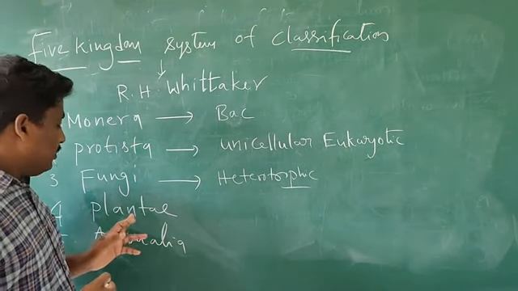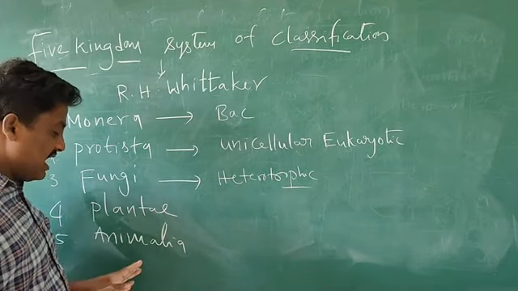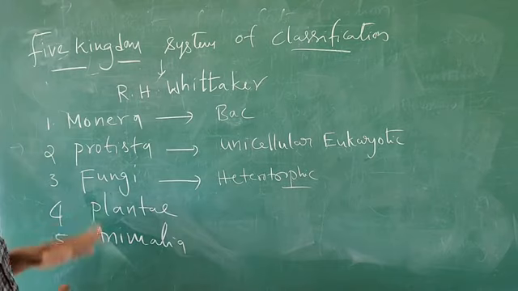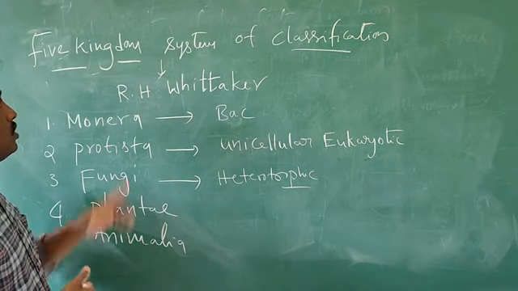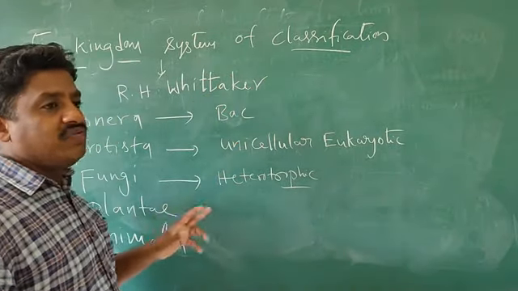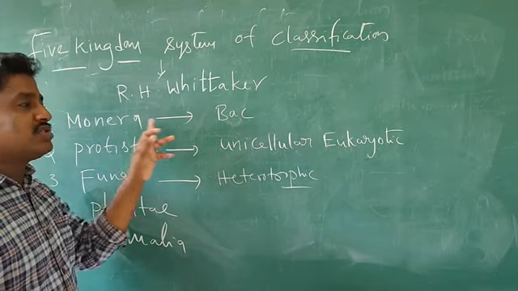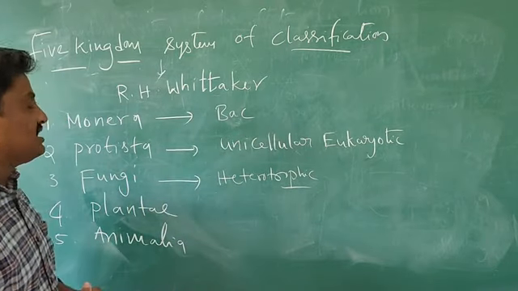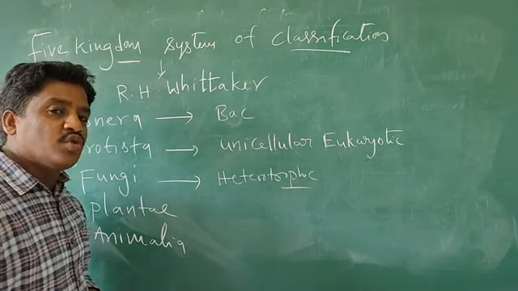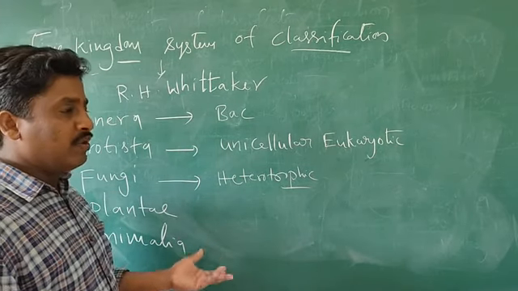So next, plantae. All the plants are under this category. Animalia means all animals are arranged in this category. So this is the five kingdom system of classification. Once again, this five kingdom system of classification was proposed by the scientist R.H. Whittaker. All living organisms are classified into five kingdoms. First one, Monera kingdom. In this Monera kingdom, most of all the bacteria are arranged. And Protista group, unicellular eukaryotic organisms such as chrysophytes, dinoflagellates, slime molds and euglenoids, and one more, protozoans.